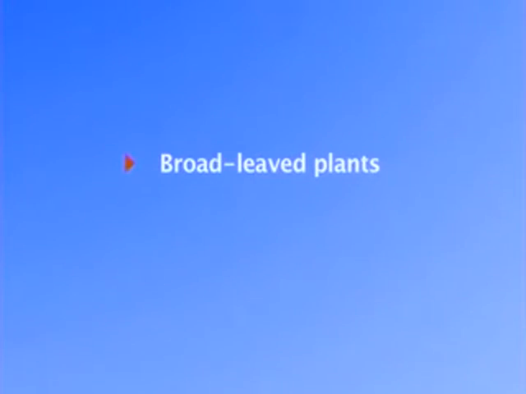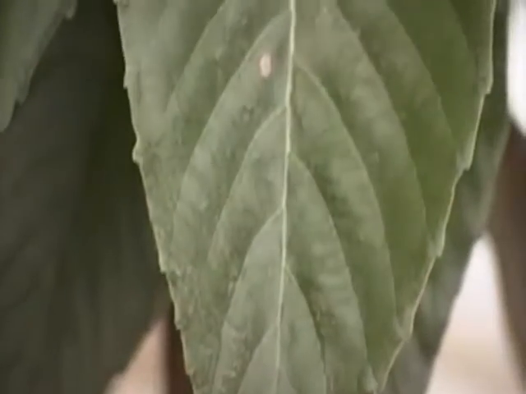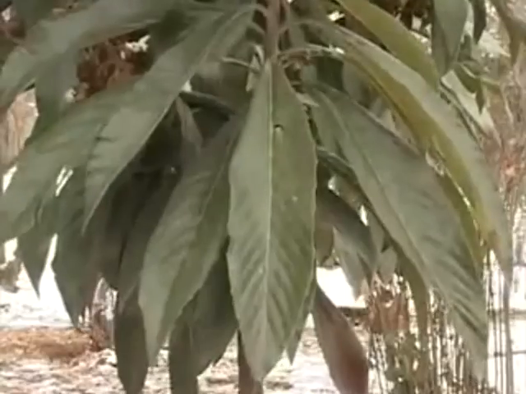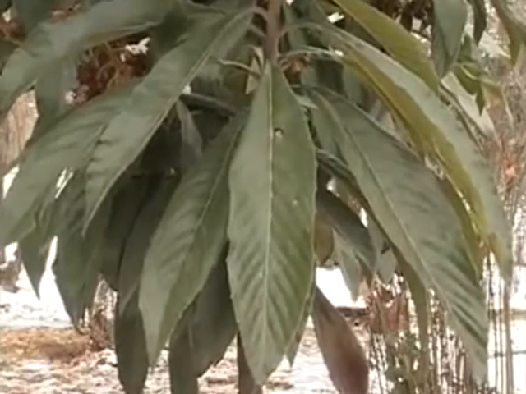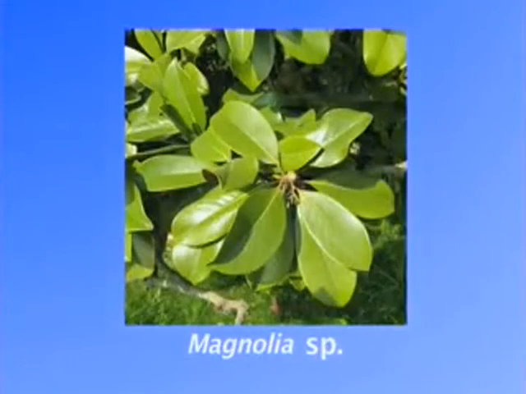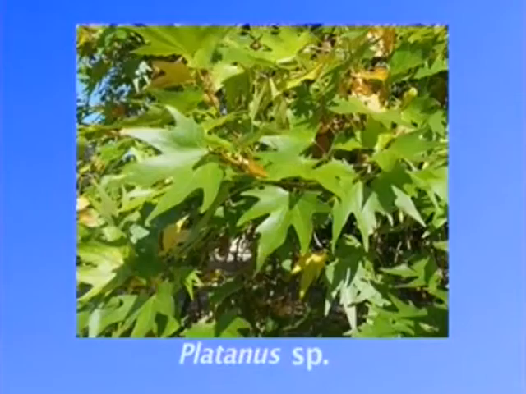Based on their leaf morphology, the woody perennials are also classified into two groups: broad-leaved plants and narrow-leaved plants. Broad-leaved woody perennials bear leaves which have a broad blade or lamina, as we can see in Magnolia and Platanus.